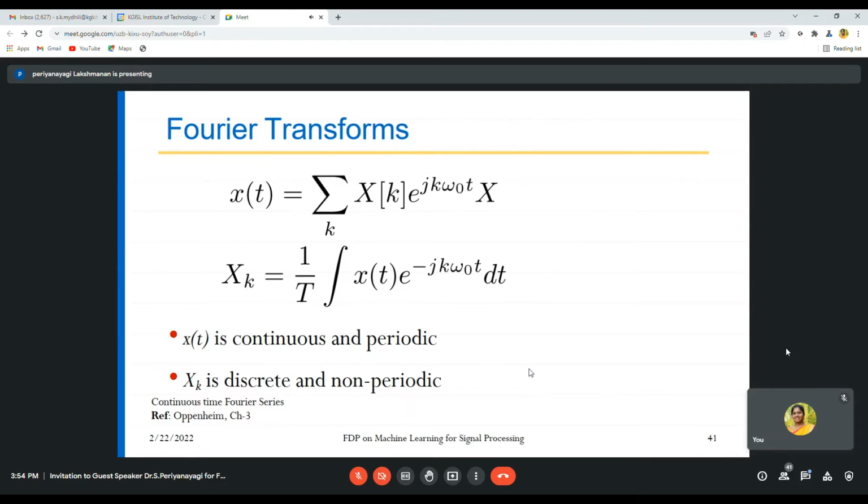There are many types of transforms. Why do we need to analyze a signal in the time domain and the frequency domain? For converting a signal from the time domain to the frequency domain, we need Fourier transforms. So what is the purpose of doing so?